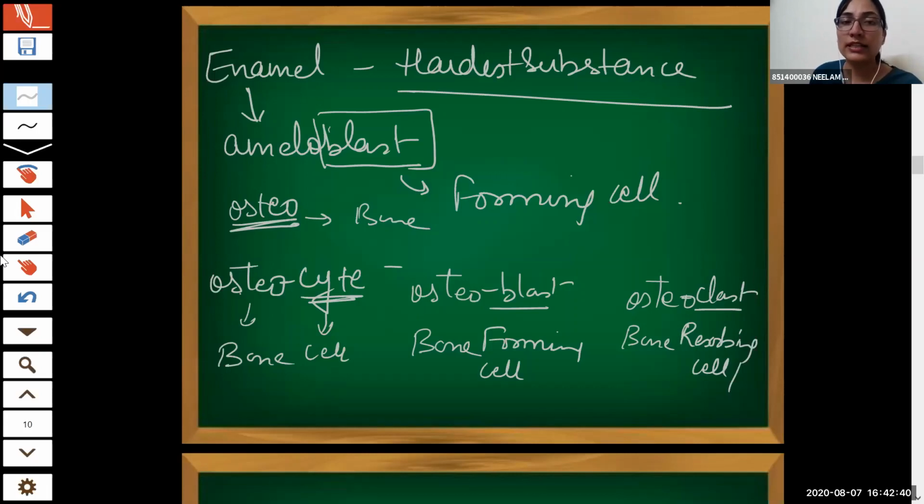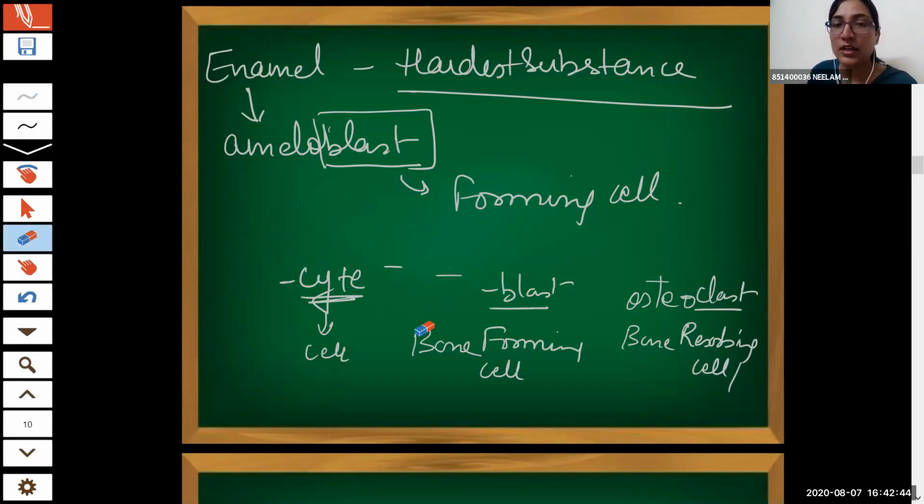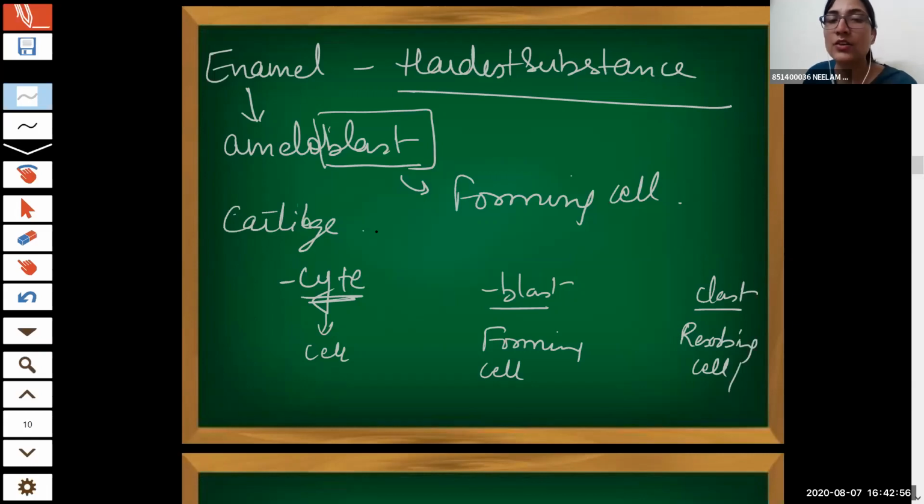Similarly, another quick example. From this, you can tell which cell is forming which. For cartilage, we use the word chondro, right?